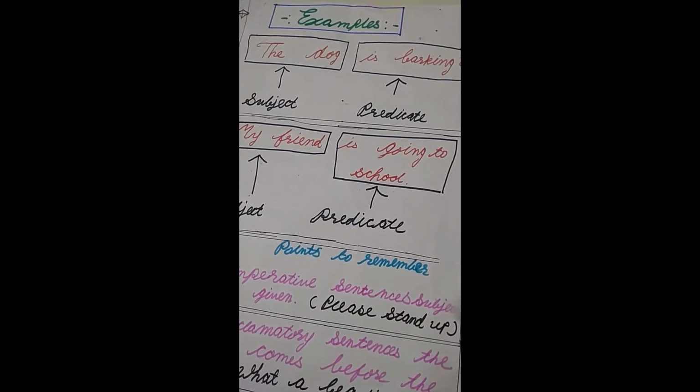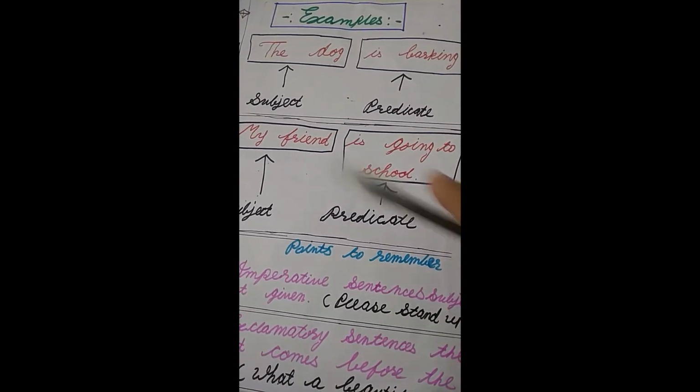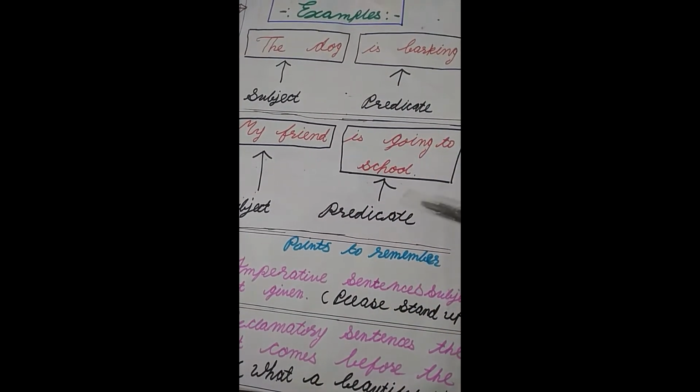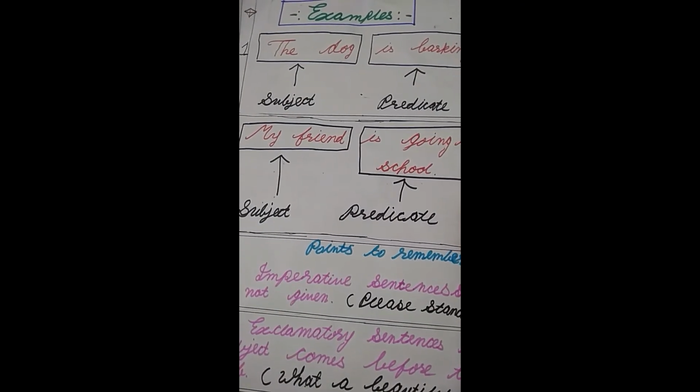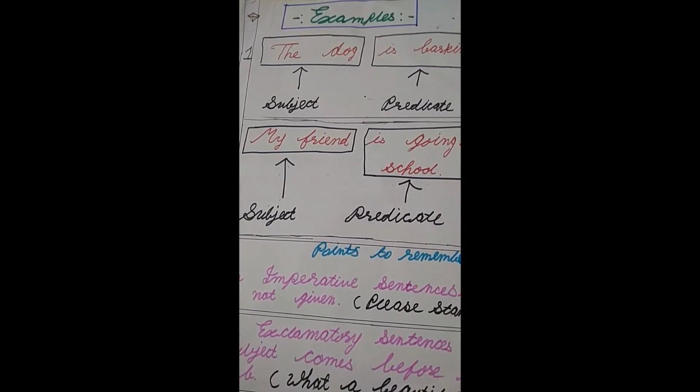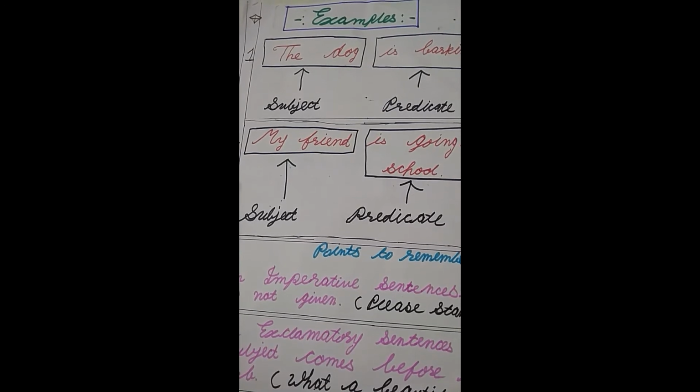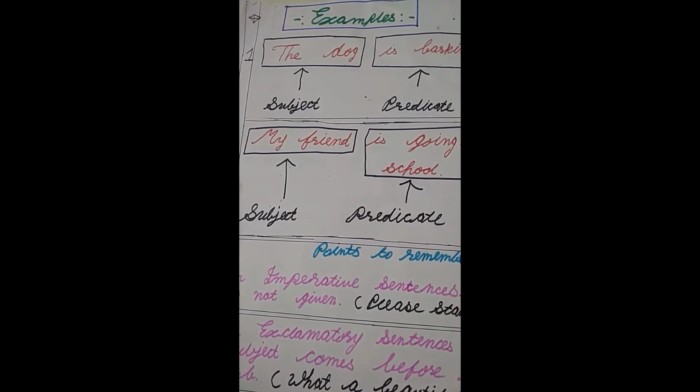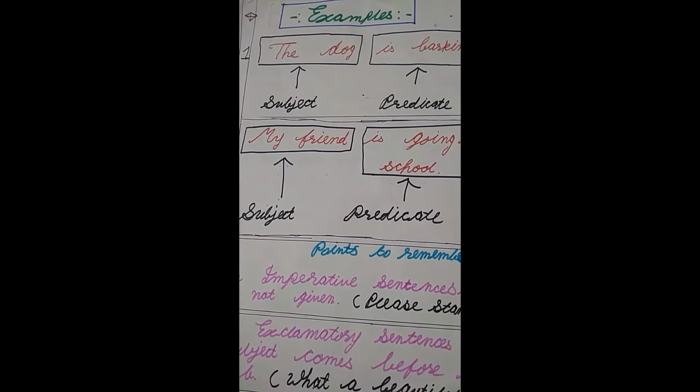Then, my friend is going to school. Now ask the question, who is going to school? My friend. So my friend is the subject and is going to school is the predicate of this sentence.